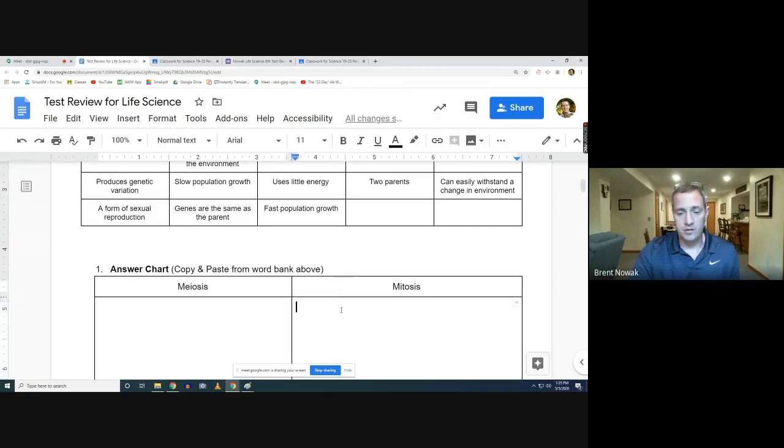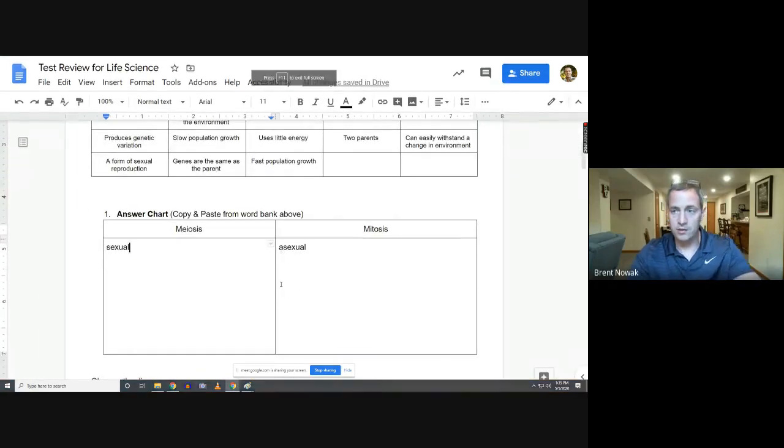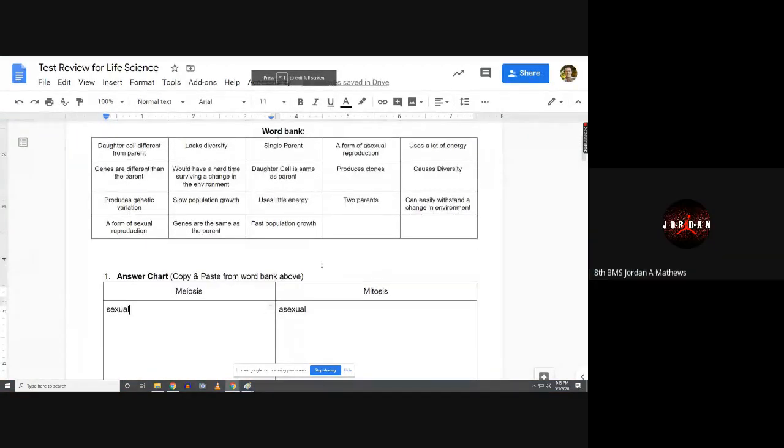Mitosis. Would you call this sexual or asexual? Asexual. Very good. And meiosis, of course, then would be sexual. Okay, so I want to go through each one. I'm trying to get rid of my bar. Can you guys see my screen? Yeah. Just want to make sure.